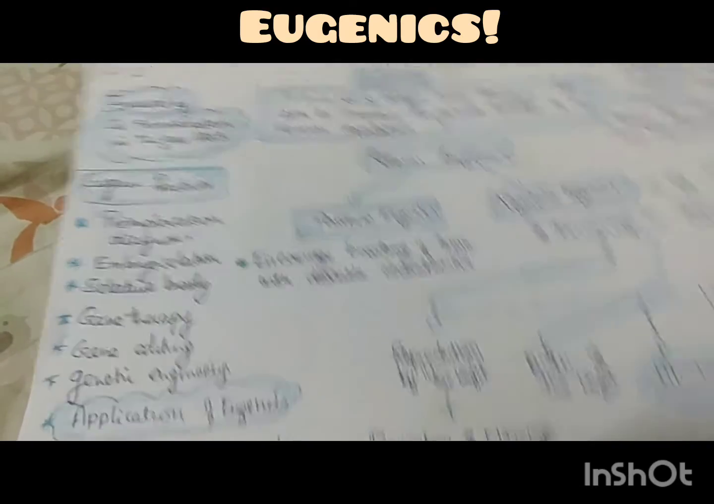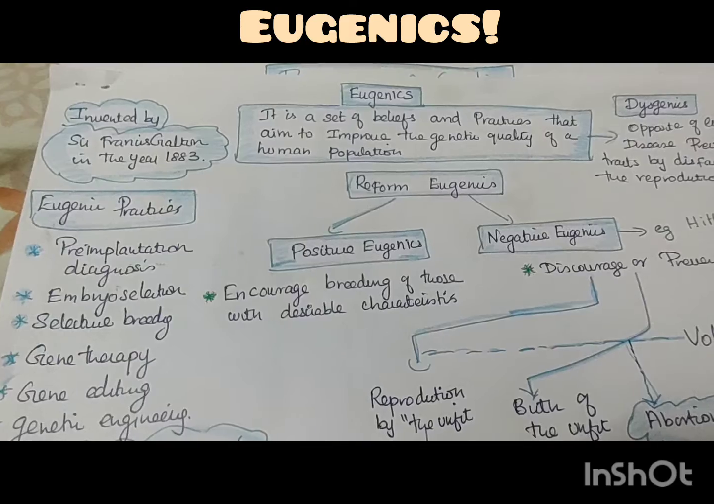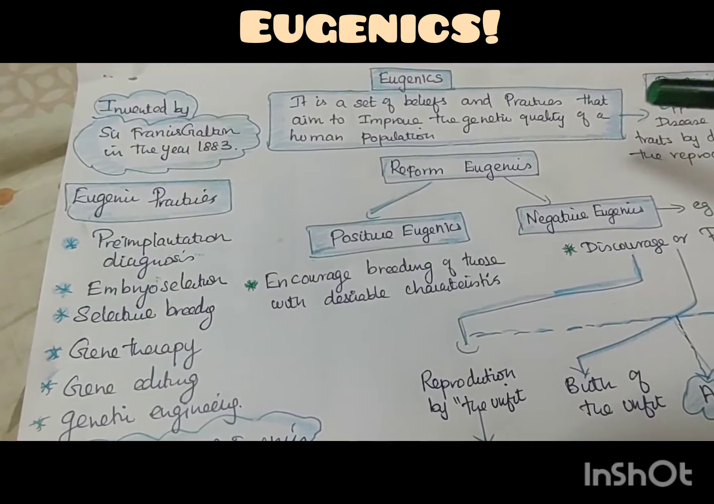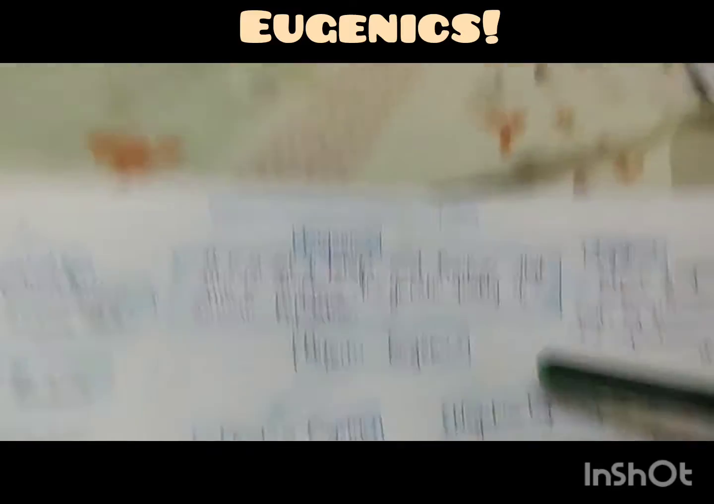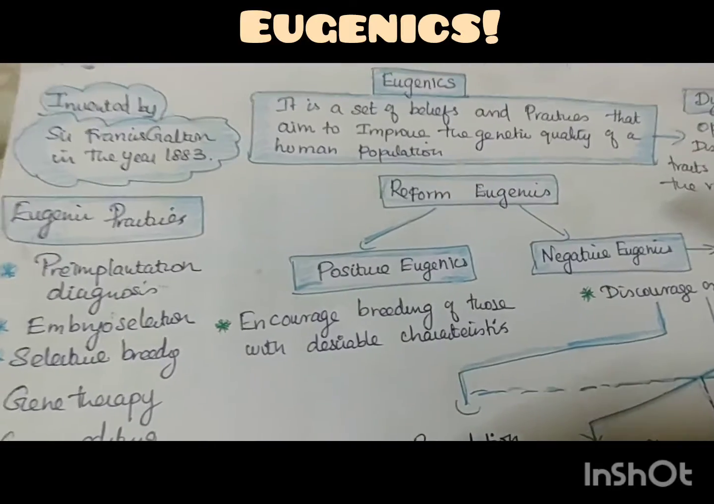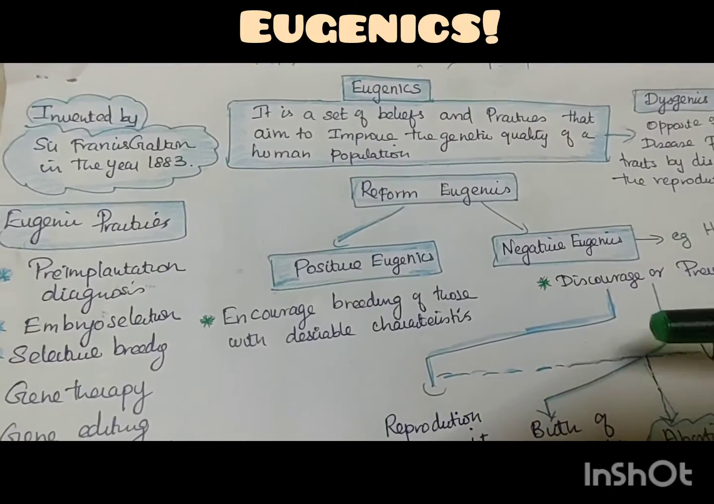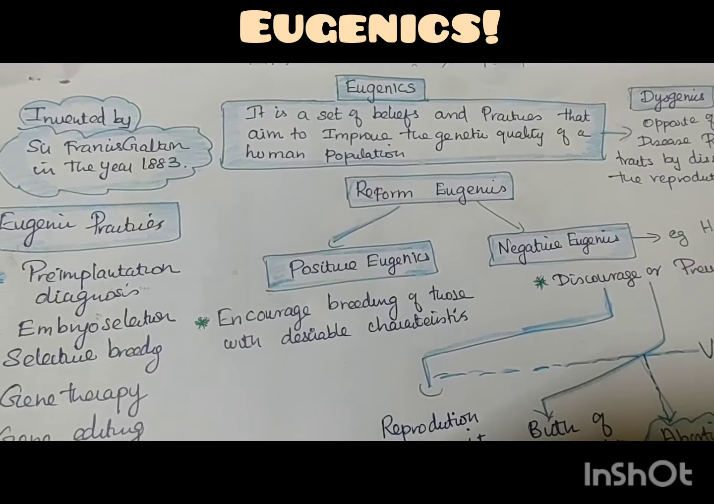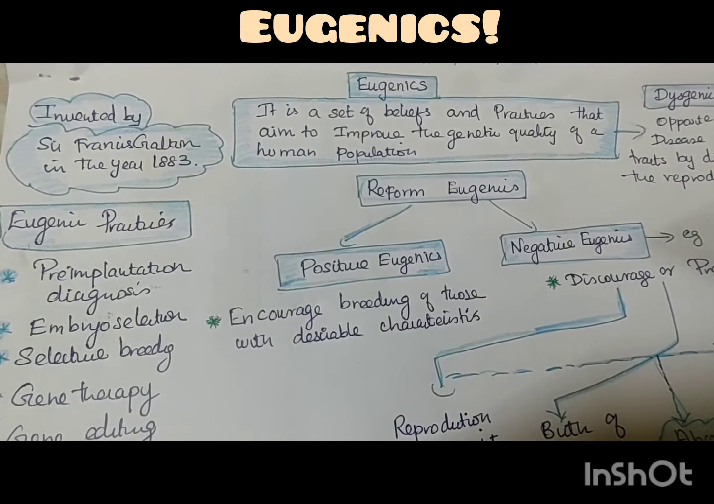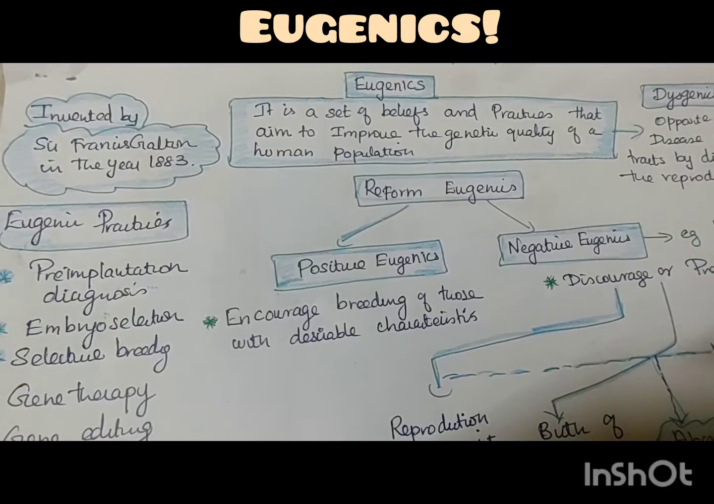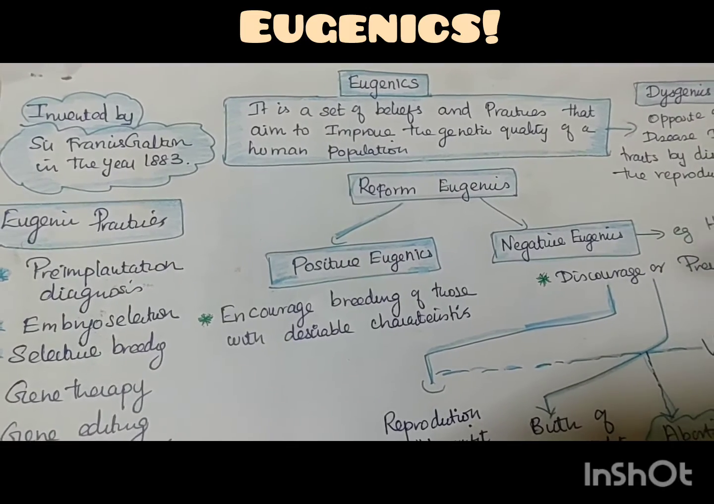So what is eugenics? Eugenics is a set of beliefs and practices that aim to improve the genetic quality of the human population. First you have to understand that eugenics means positive eugenics and negative eugenics. Positive eugenics encourages the breeding of people with desirable characteristics.